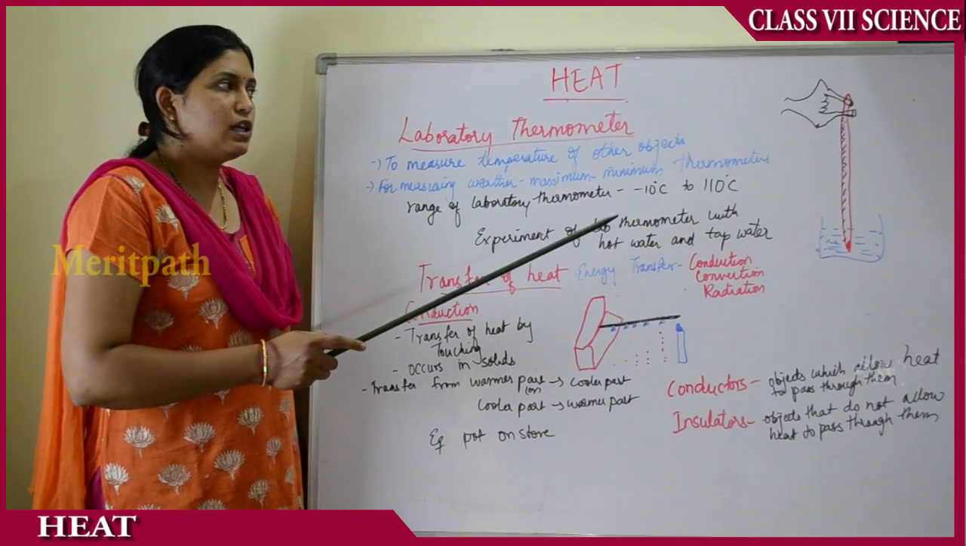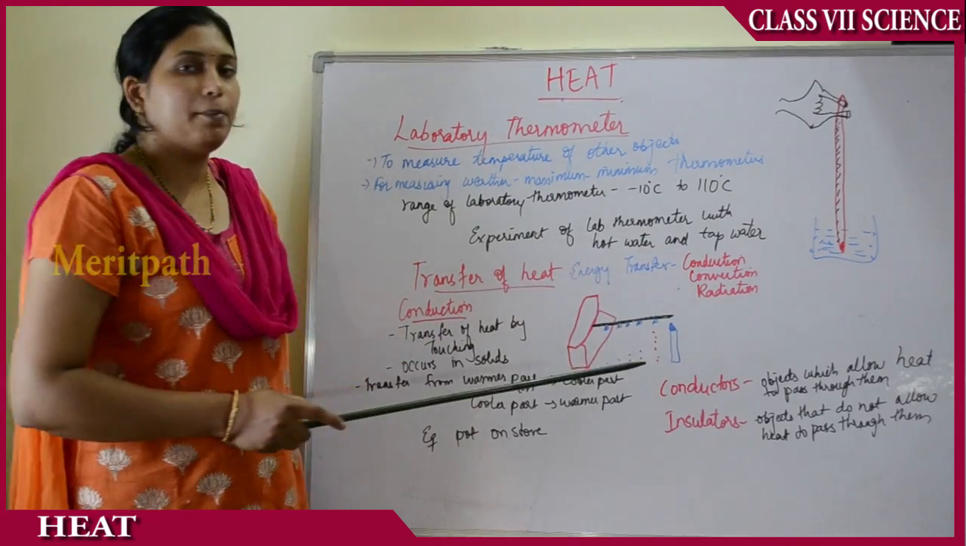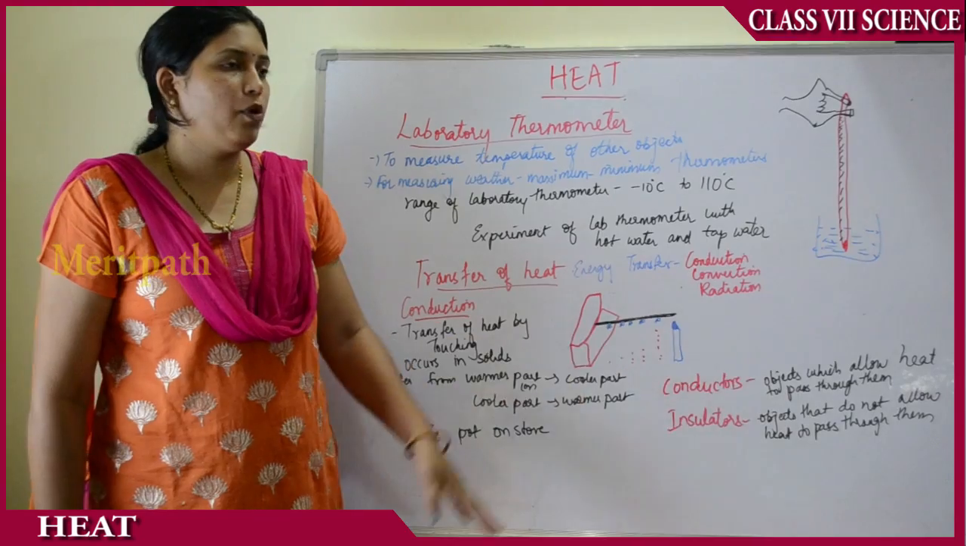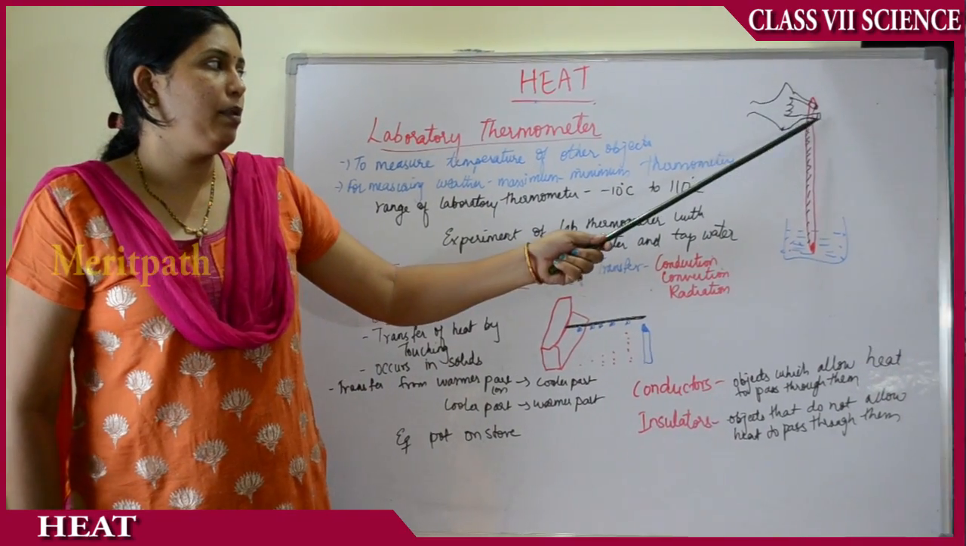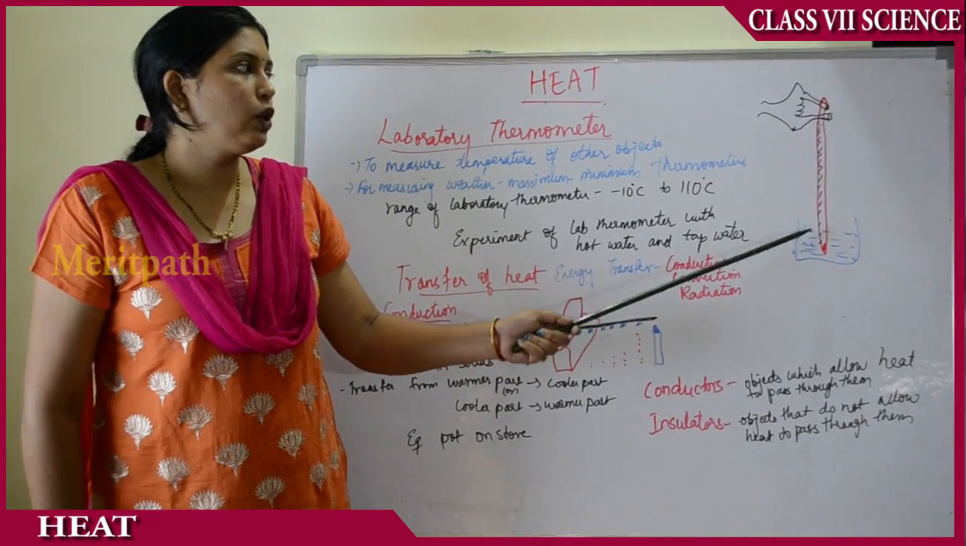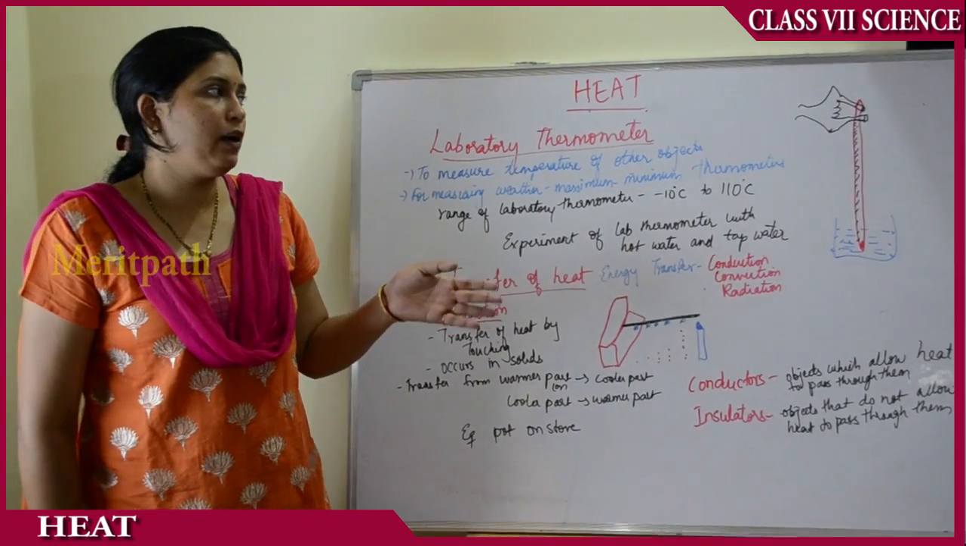So there is one experiment to prove the measurement of water with the help of a laboratory thermometer. The laboratory thermometer is a long structure with mercury in its tip, and the mercury is flowable from one part to the other part.